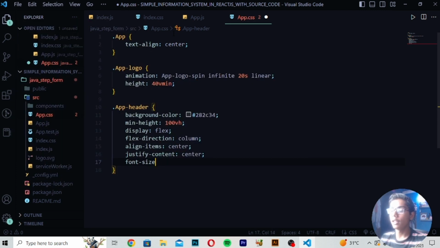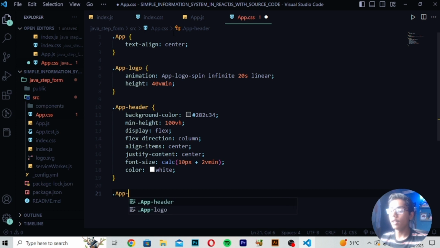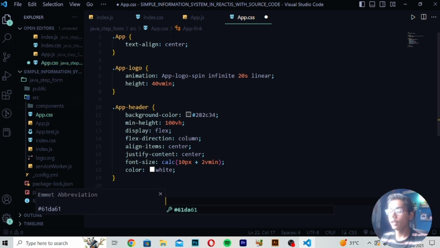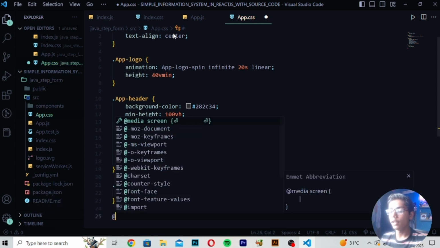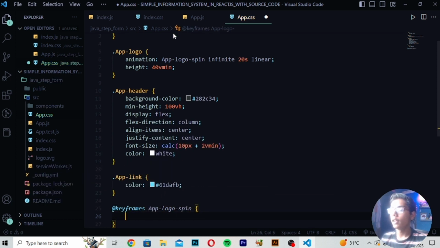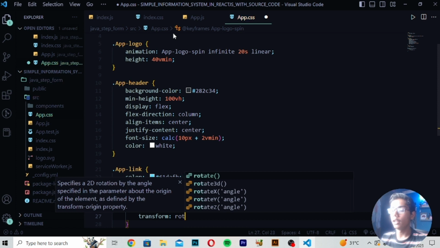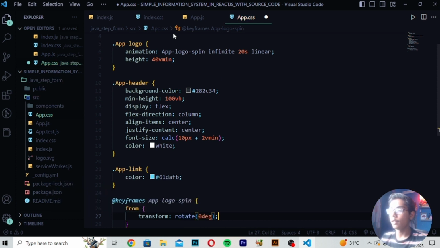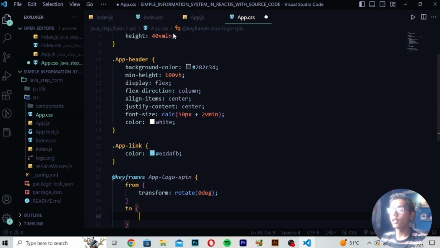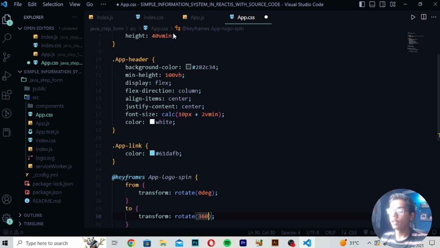Then write here font-size and write calc, and in calc I'll be writing 10px plus 2vmin. Then close it. Here you have to write color white, and then move down, write App-link and write color 61DAFB. Then you have to write @keyframes, and then App-logo-spin. Here you have to move down, right here from transform, rotate 0 degree. You have to close it now, and after closing this, write to, and then transform rotate 360 degree.